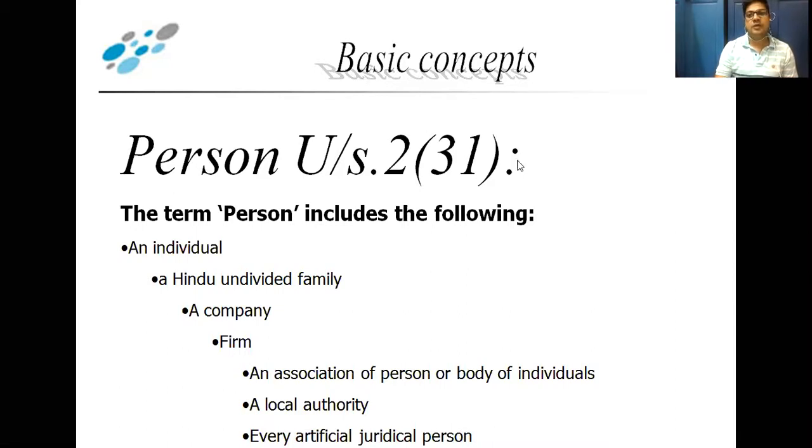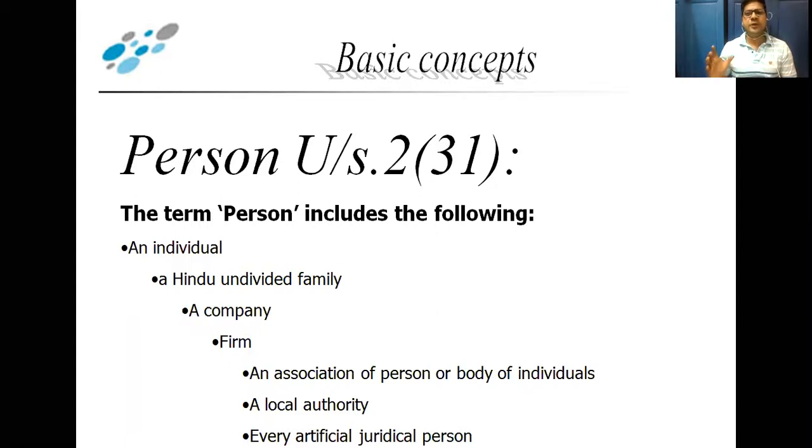Then Shivaji University, Pune University, Savitribai Phule University is an artificial juridical person. Then Marathwada University, Dr. Babasaheb Ambedkar Marathwada University is an example of an artificial juridical person.